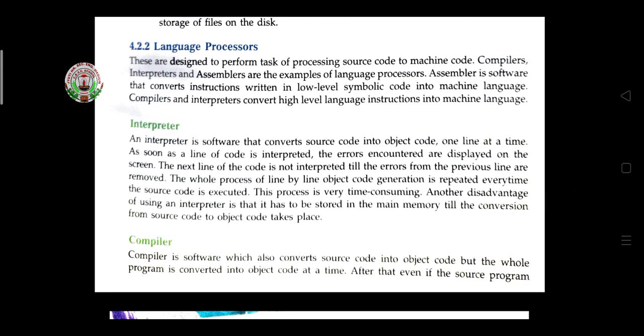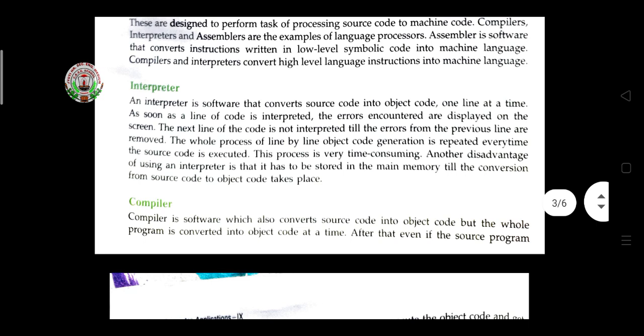And these are the disadvantages of the interpreter, that it checks line by line. And one more disadvantage is that after the conversion of source code to object code, it takes up main memory storage space.